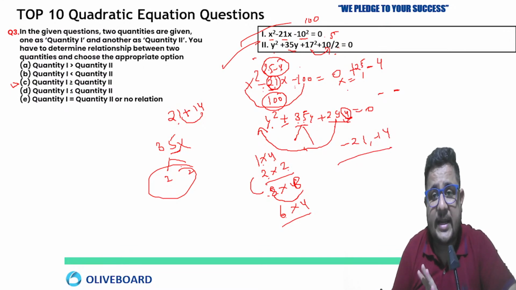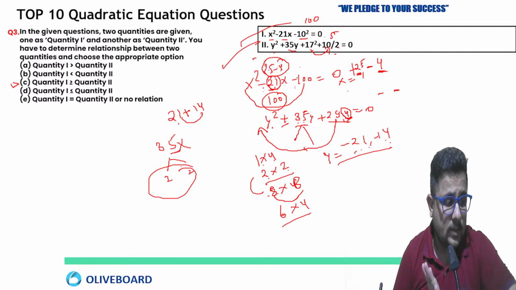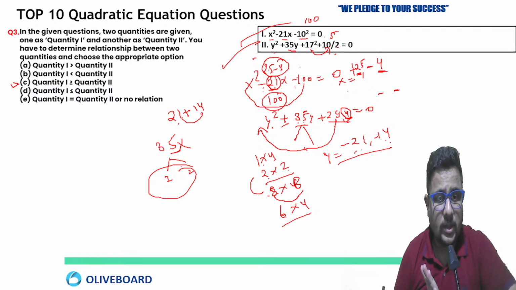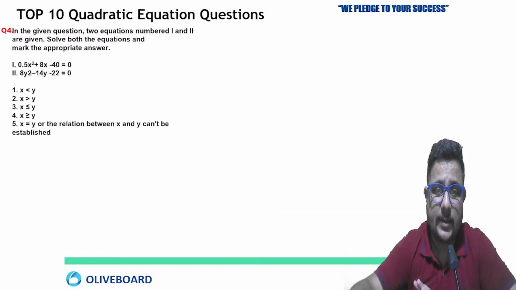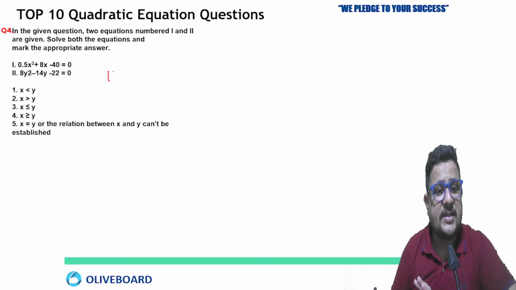If you check x, the first value of x is plus 25, which is greater than minus 21 and minus 14. Next, the second value is also greater than both the roots of y, minus 21 and minus 14. Clear this one? I hope it is clear. So x is directly greater than y, quantity 1 is greater than the second. Now let's solve this one. This is homework for you all.